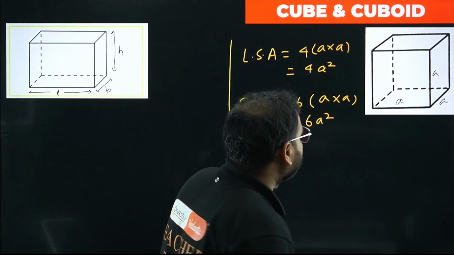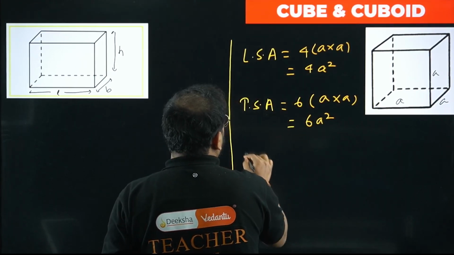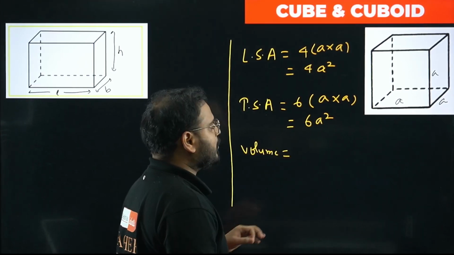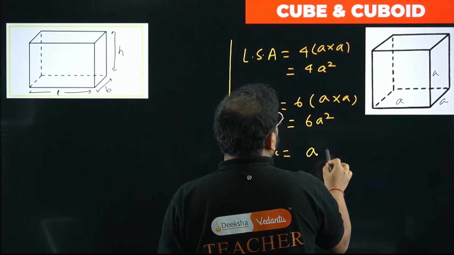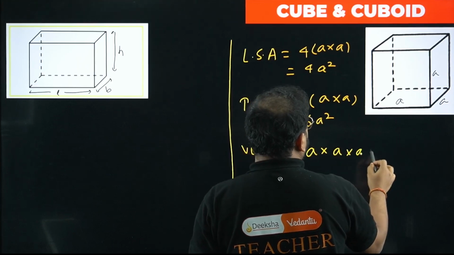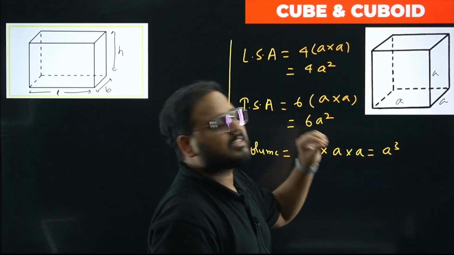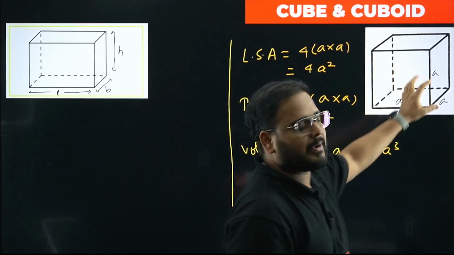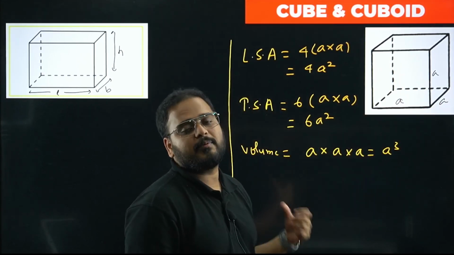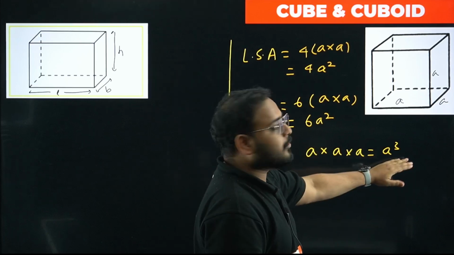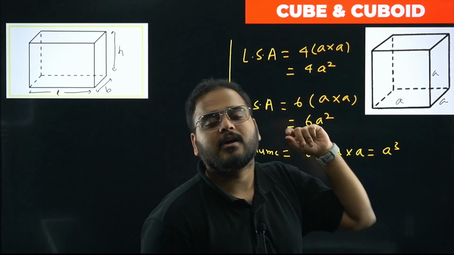Next, we again have volume. Very, very important. We have to deal with volume. So what is volume going to be? Simply a times a times a, which is a cube. Volume is the space occupied by that particular shape, right? And what will be the unit for this? It will be cubic centimeters, cubic meters, like that. So cubic units for volume, square units for area.